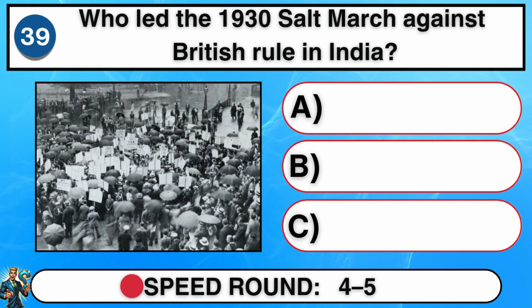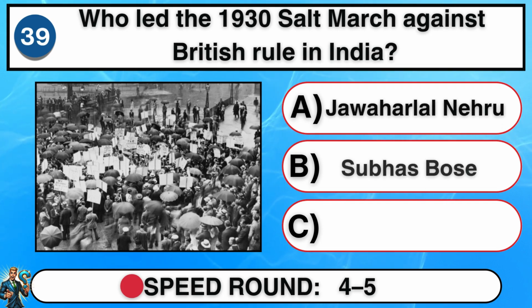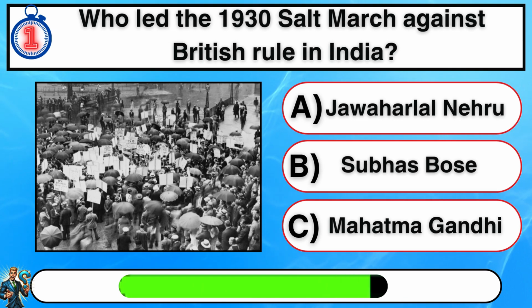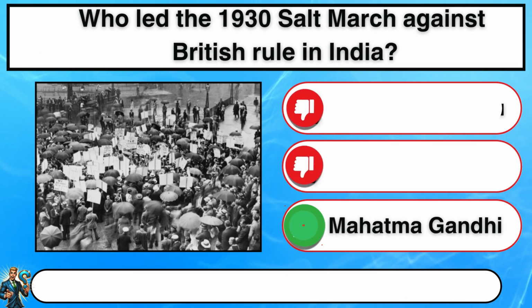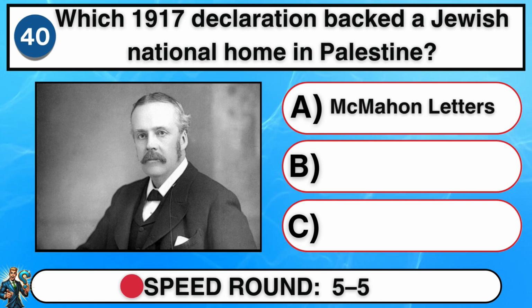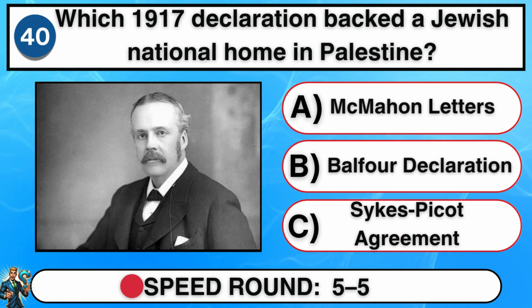Who led the 1930 Salt March against British rule in India? C. Mahatma Gandhi. Which 1917 declaration backed a Jewish national home in Palestine?